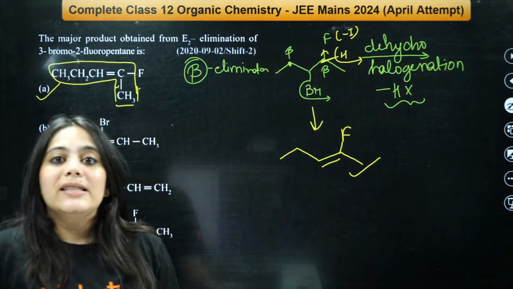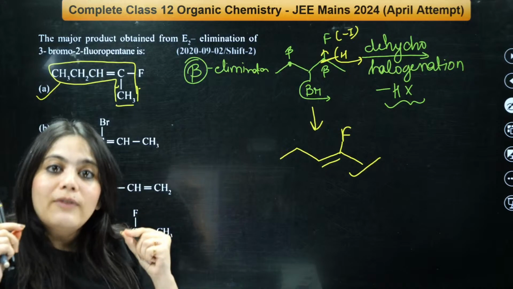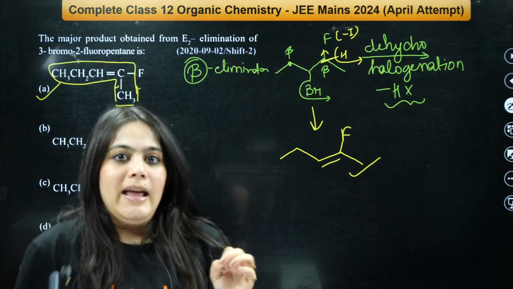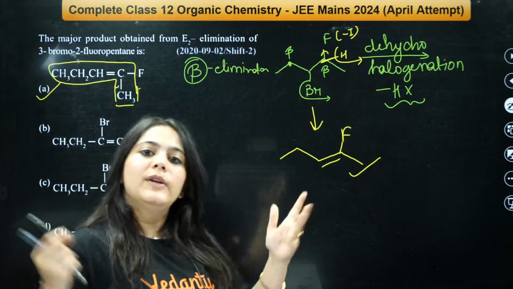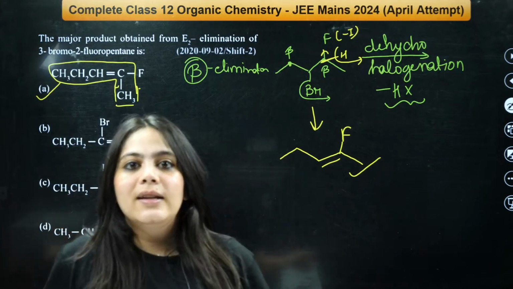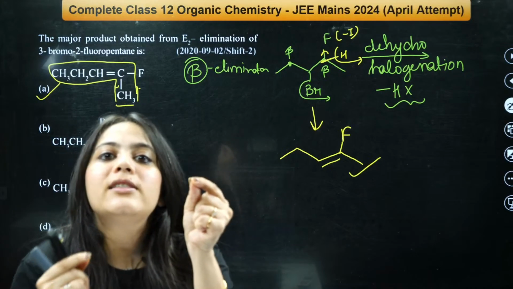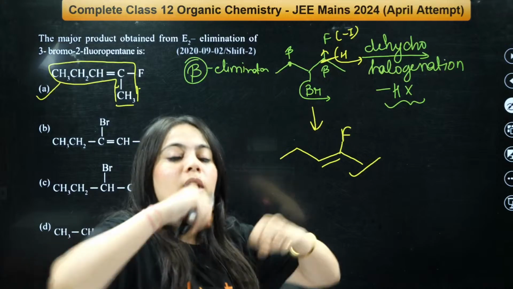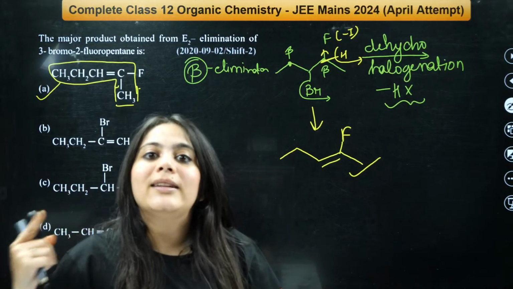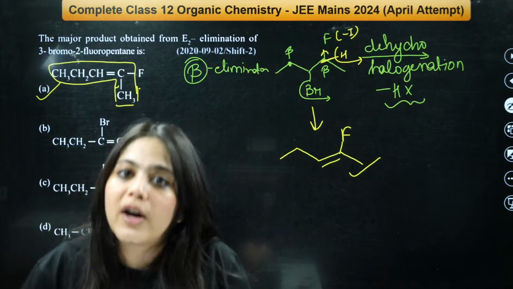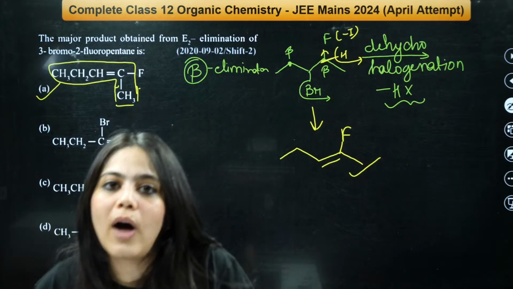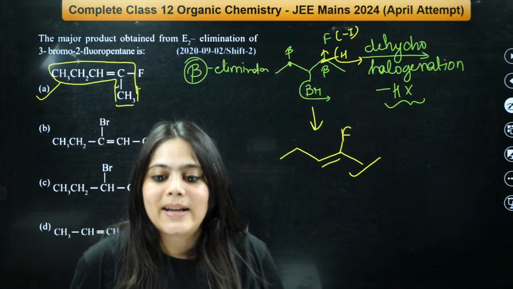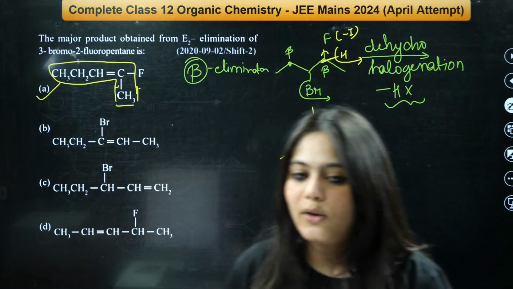Which hydrogen is acidic? Whatever points I'm saying now, that is what you should be noting down if you are a very serious student. If you are not, then obviously you just watch this video, relax in your bed and that's it. But if you're a serious student, make pointers out of everything. If some hydrogen is right next to the electron withdrawing group, then that is the acidic hydrogen. It will leave first, if I have to choose between two hydrogens. So make these pointers for your own benefit, because you're starting out. Very good.